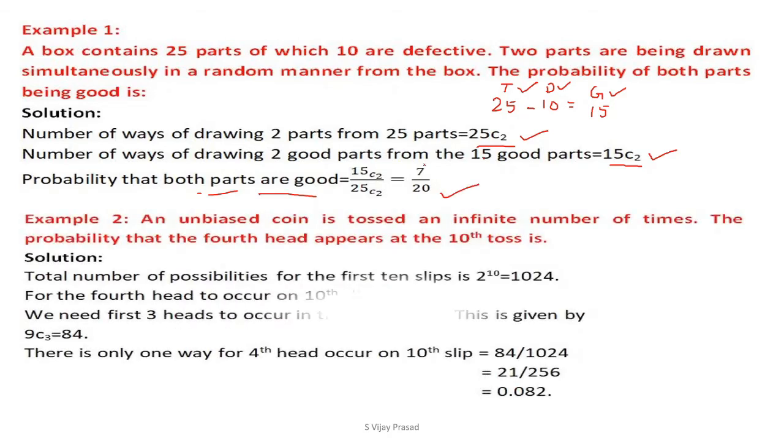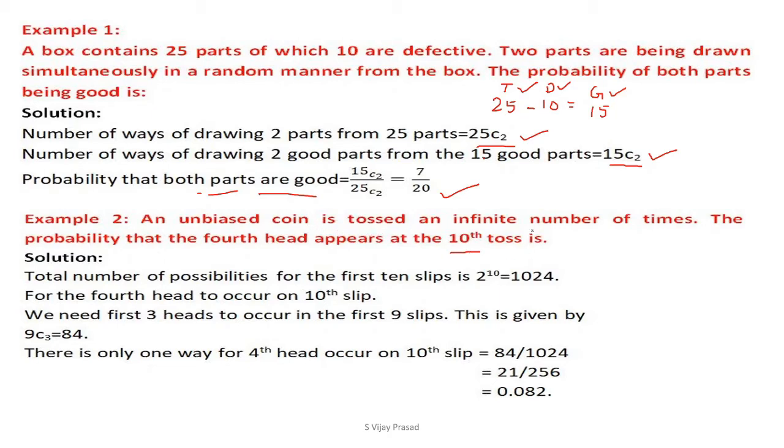Next example. An unbiased coin is tossed an infinite number of times. The probability that the fourth head appears at the 10th toss is. Now, we are tossing a coin an infinite number of times. The probability that the fourth head appears at the 10th toss. That means before that, 3 heads must appear.